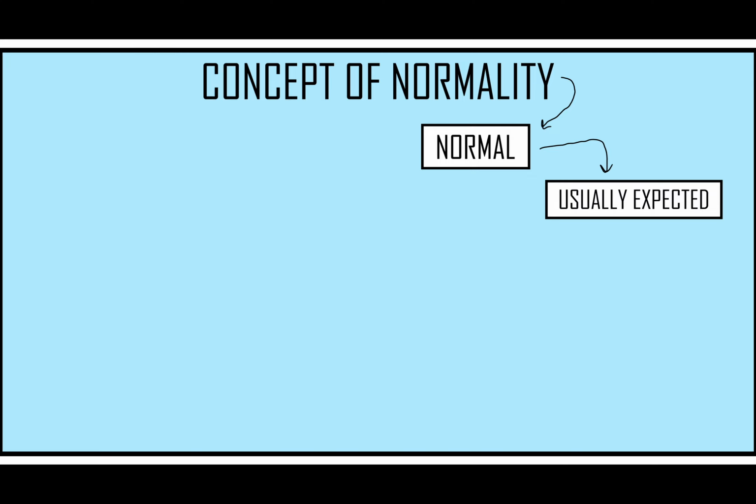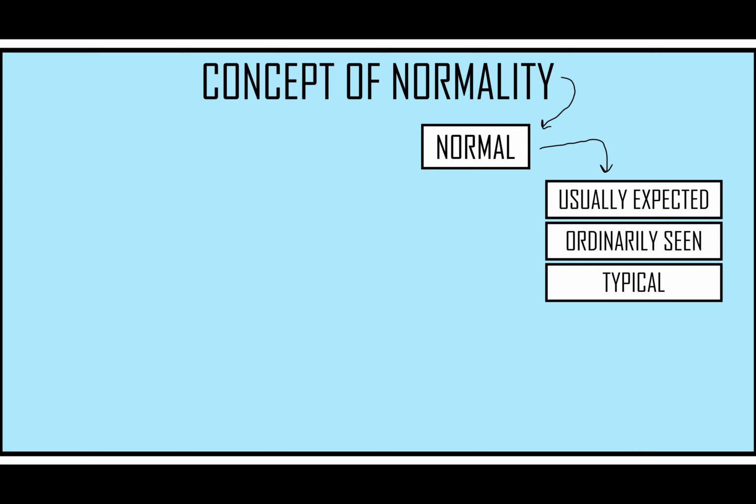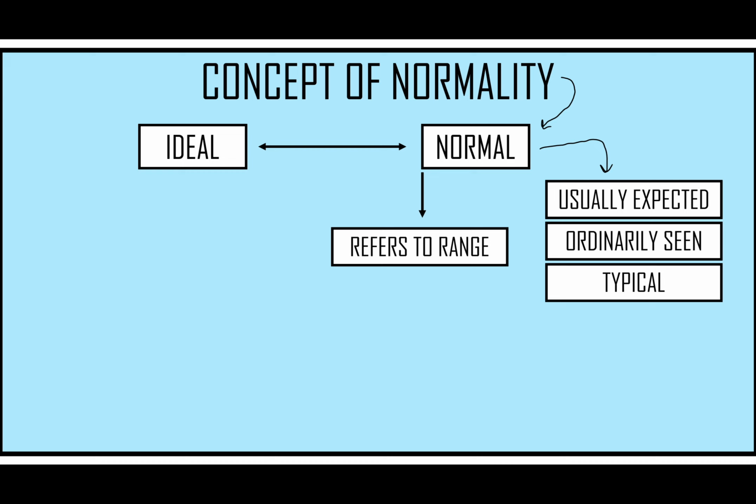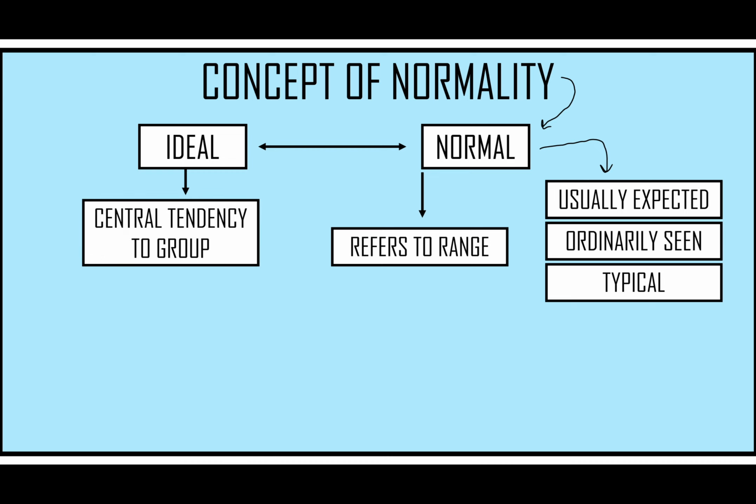The word normality is derived from the word normal. That means that which is usually expected, ordinarily seen, or typical. But the word normal should not be equated or compared with the word ideal, because normal refers to a range, while ideal refers to the central tendency of the group. So we can easily identify that normal and ideal are totally different words, because normal is a range and ideal is a central tendency of the group.